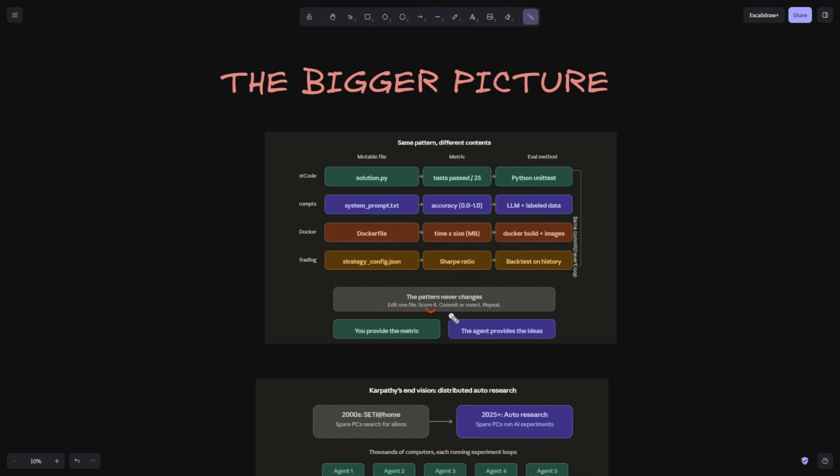Edit one file, score it, commit or revert, and repeat, and you will provide the metric and the agent will provide its ideas. So the research is automatic, but it cannot cheat.